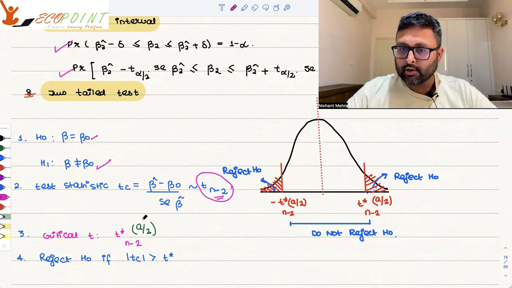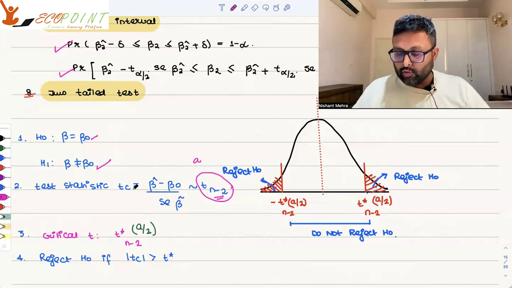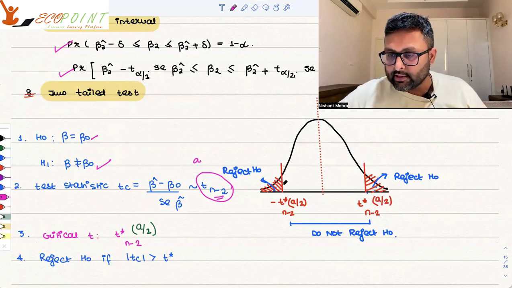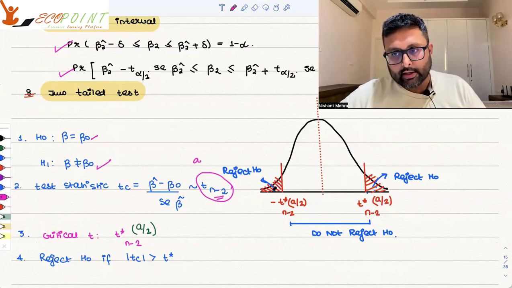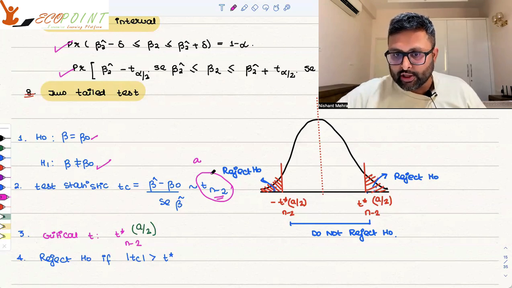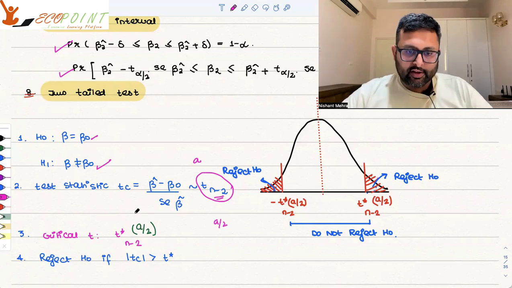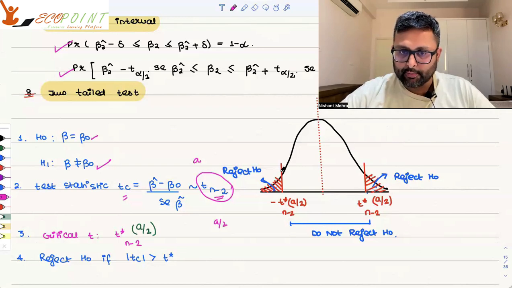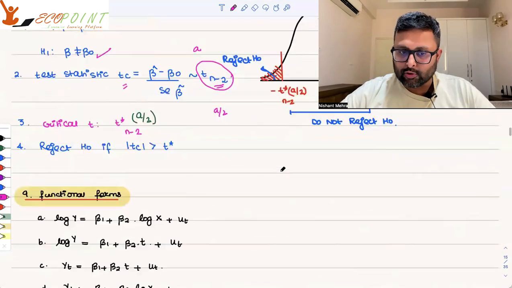Then you take up the critical t. You want to check it at, let's say, a level of significance. When you want to do a two-tailed test, you cut equal area from both the tails. So you check for alpha by 2, right? Again, this we have done in the video also. You reject H naught if modulus of the calculated t is greater than t star. So if this calculated t lies here or here, you will reject the null hypothesis of beta equals beta naught.